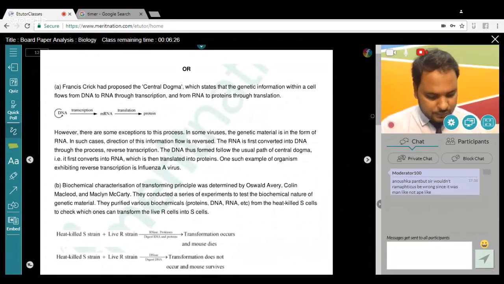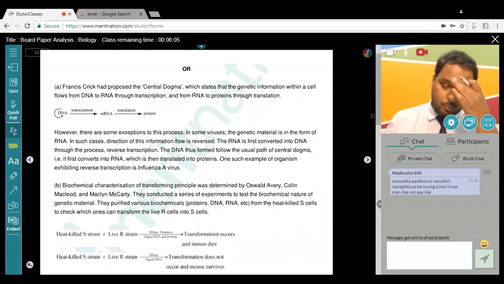And explain how the biochemical nature of the transforming principle was determined, which was not determined from Griffith's experiment. Again, a simple question. 5 marks. Your question number 25.